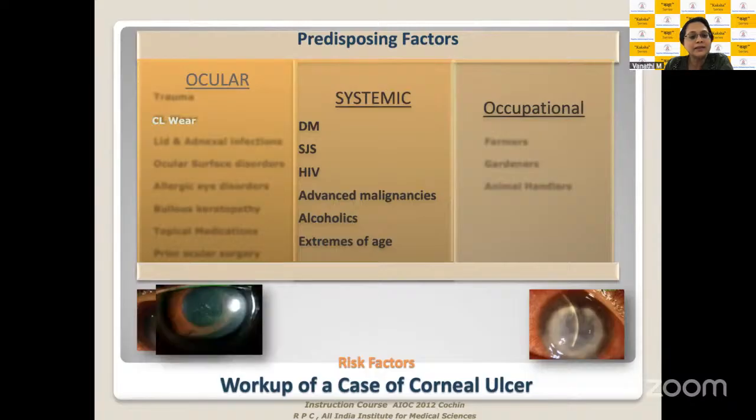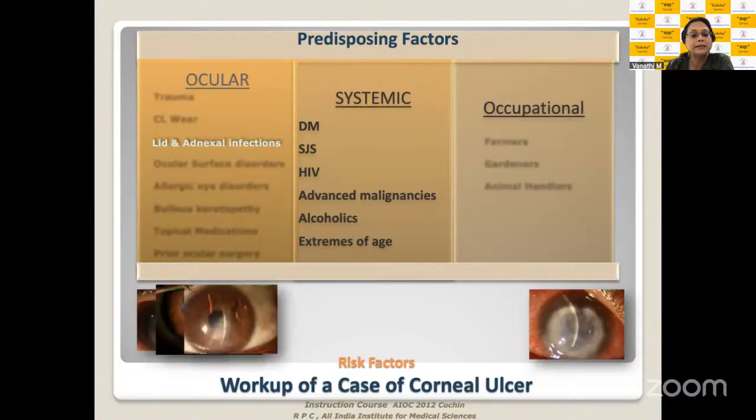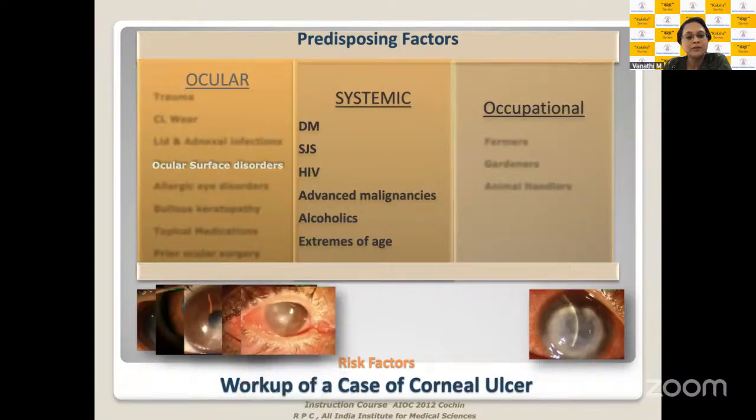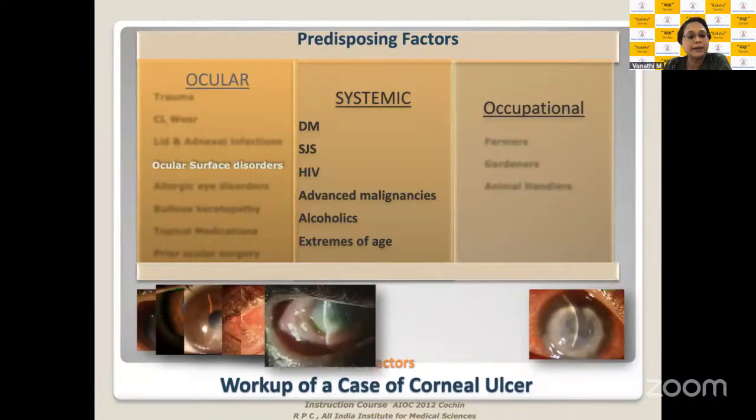Then you have lid and adnexal infection. So these are all particular pictures. I'll look at these pictures later. So lid and adnexal infections, and you're looking at patients who are having meibomitis. You're looking at patients who are having allergic eye disease here. So those are again lesions which are going to cause corneal infections here. Ocular surface disorders, as I told you, post-chemical injuries, cicatrizing diseases, chronic trachoma, OCPs. You can have patients with SJS, Sjogren's, primary Sjogren's, secondary Sjogren's. All these also have predisposed lesions affecting the cornea, as you can see in this particular picture here. So these are all cases of SJS, acute SJS, chronic SJS, who come with epithelial breakdown and infections here.